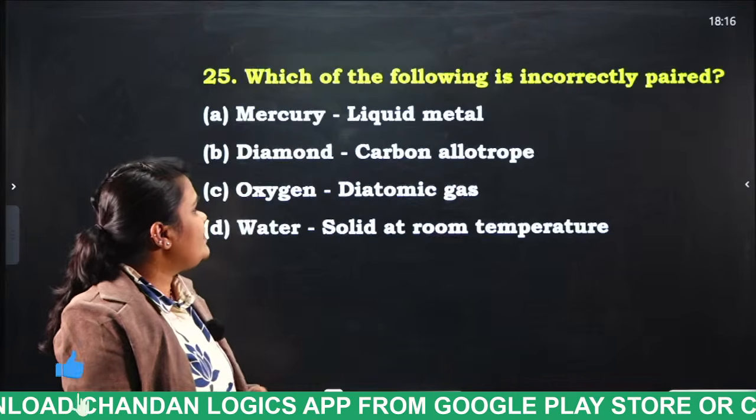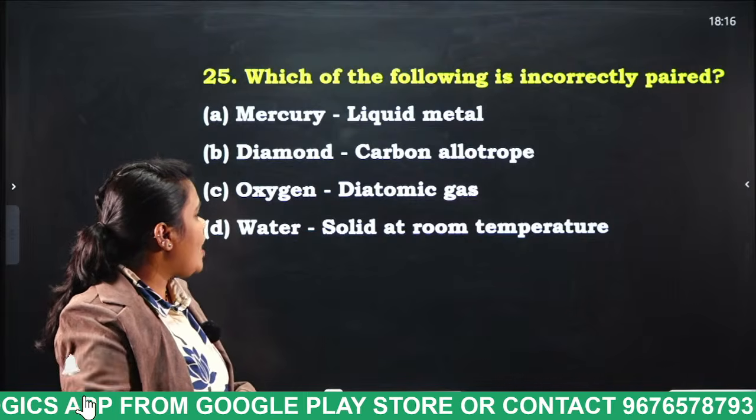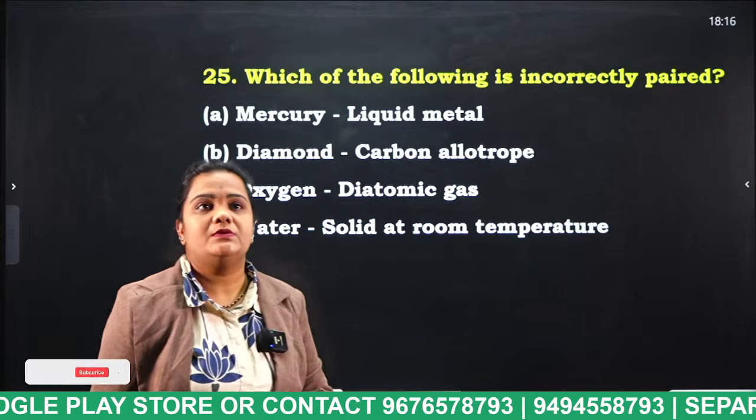Next, which of the following is incorrectly paired? Mercury, liquid metal; diamond, carbon allotrope; oxygen, diatomic gas; water, solid at room temperature.